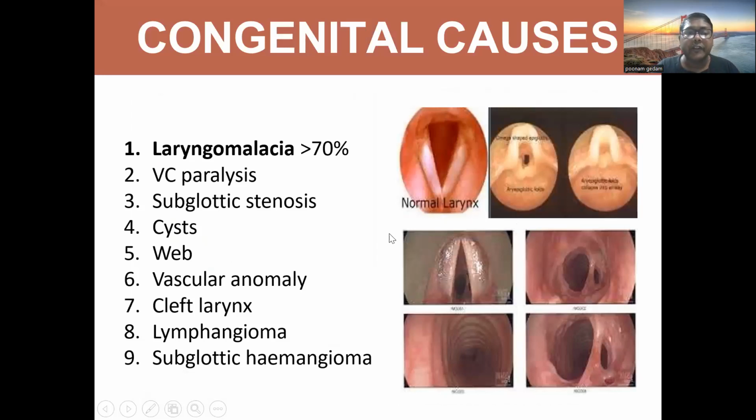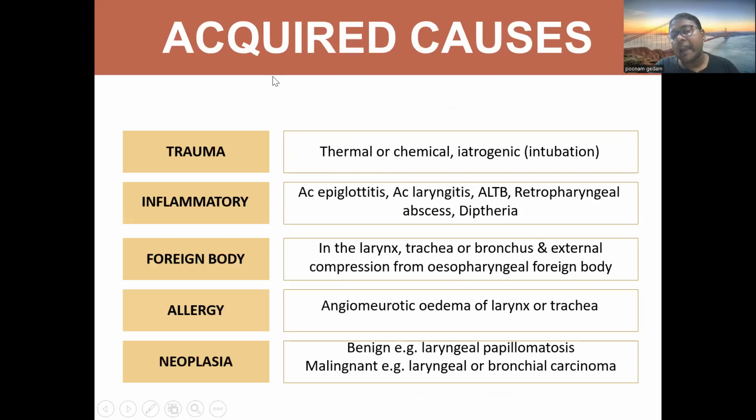So, what are the congenital causes? We'll discuss this with wonderful photographic representations. It can be laryngomalacia. Laryngomalacia is responsible for 70% of the stridor. Then vocal cord paralysis, then subglottic stenosis, then cyst, web, or any vascular anomaly, cleft larynx, or lymphangioma, or subglottic hemangioma. These were the congenital causes. So, what are the acquired causes?